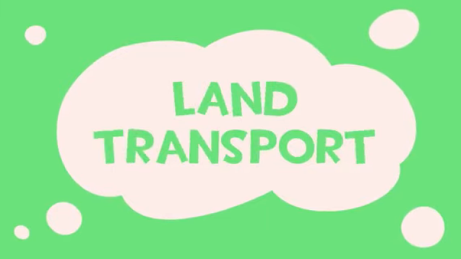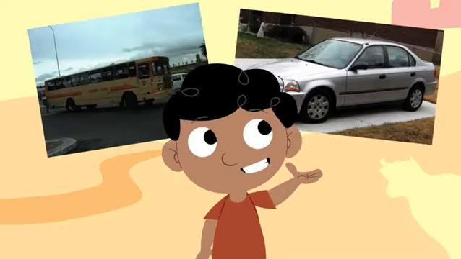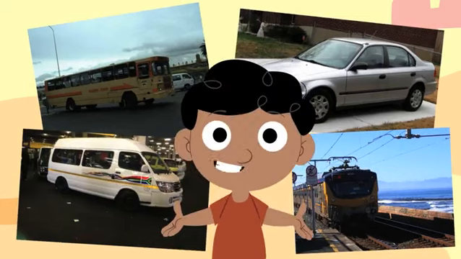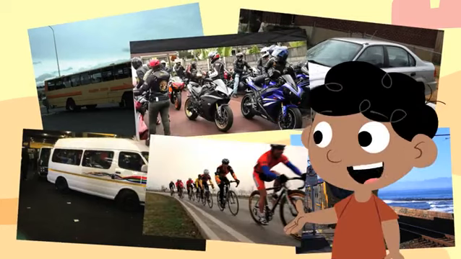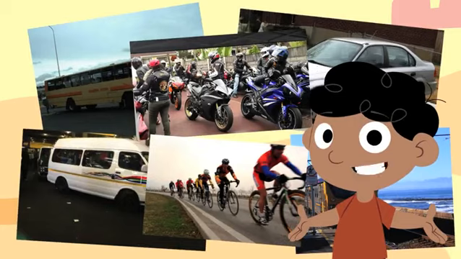Land transport. Buses, cars, taxis, and trains all travel on land, so we call them land transport. Riding motorbikes or bicycles are also forms of land transport.